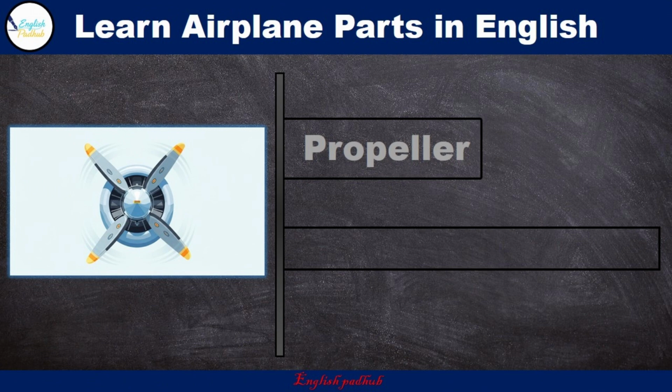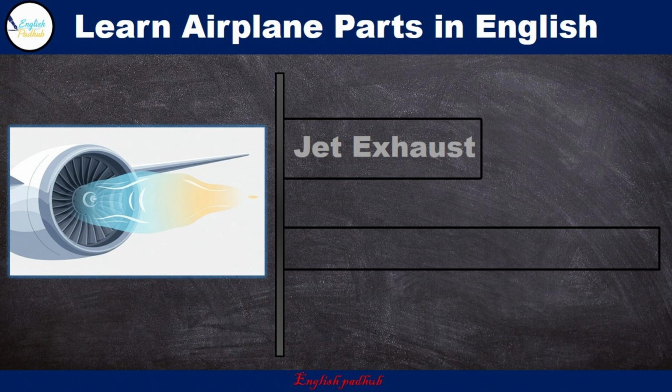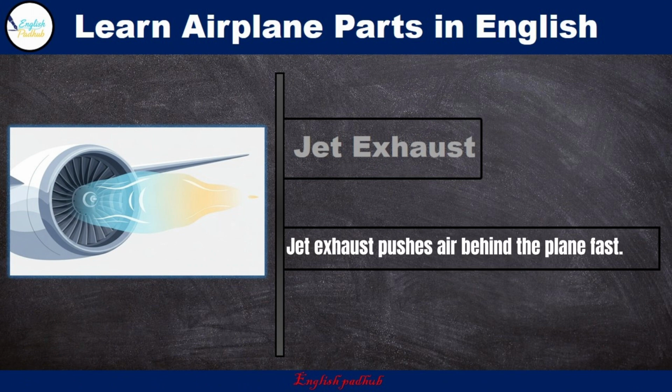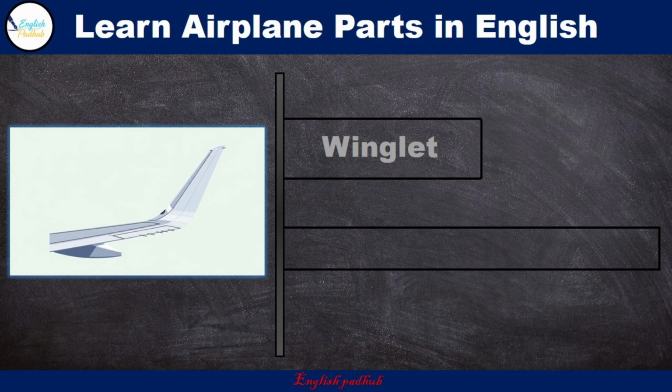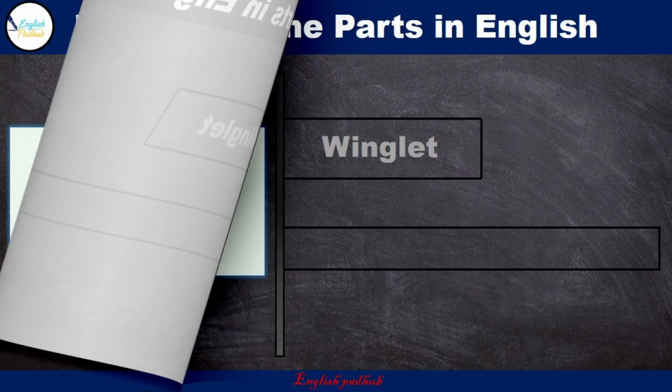Propeller. Propellers push the plane forward. Jet exhaust. Jet exhaust pushes air behind the plane fast. Winglet. Winglets at the tips reduce drag and save fuel.